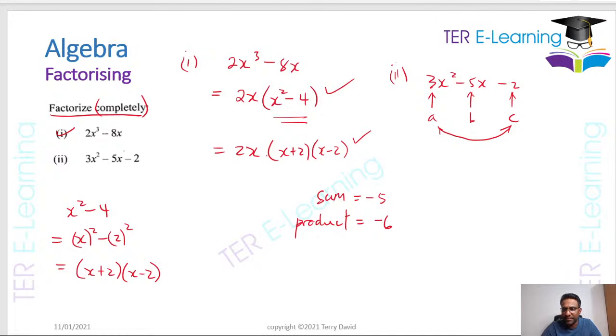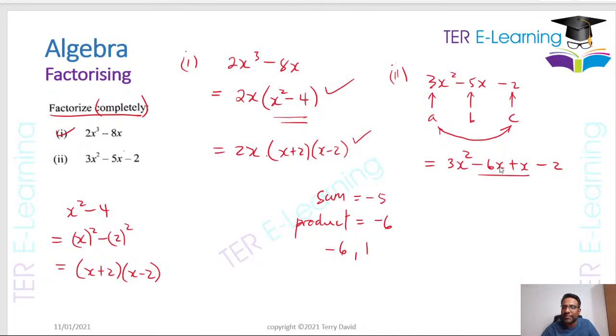I see Shiri saying minus 6 and 1. I think that might be right. Let's see. Let's add minus 6 and 1. Minus 6 plus 1 gives me minus 5, and minus 6 multiplied by 1 gives me minus 6. So that's good. Your next step is to replace your middle term. So you're replacing the minus 5x with minus 6x plus x, minus 2. So I've replaced my middle term.